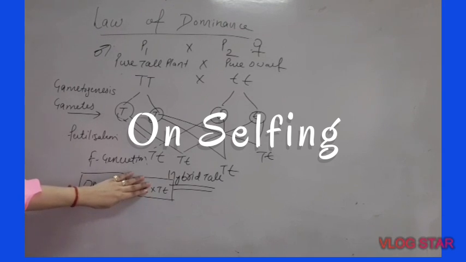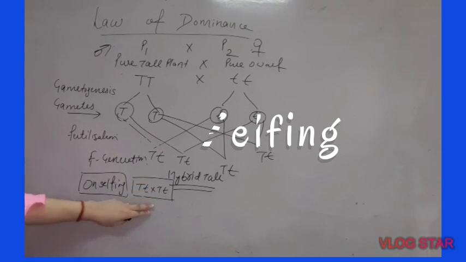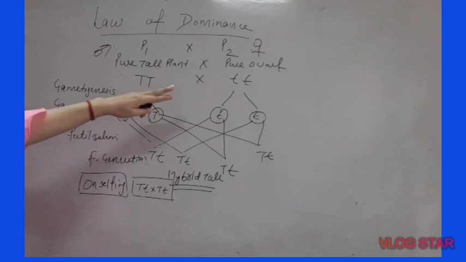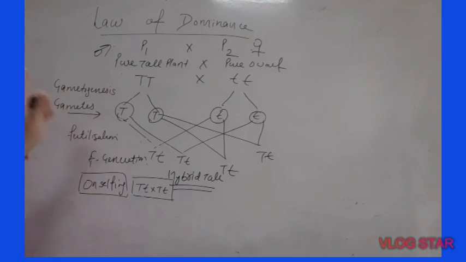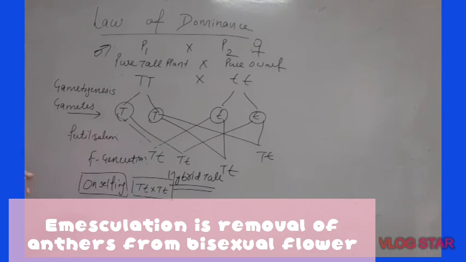This is for male organ and this is for female organ. On selfing, here he took two separate pea plants. Do remember, pea plant is bisexual. In one plant it bears both male and female organs. But here he did cross pollination.